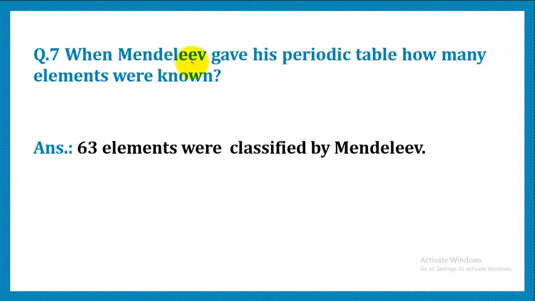Another question: when Mendeleev gave his periodic table, how many elements were known? Mendeleev actually attempted to classify 63 elements.